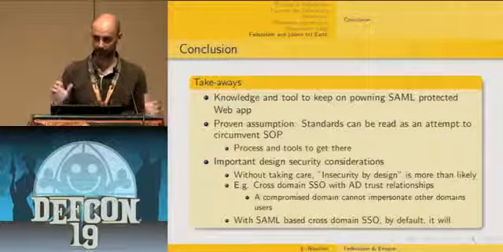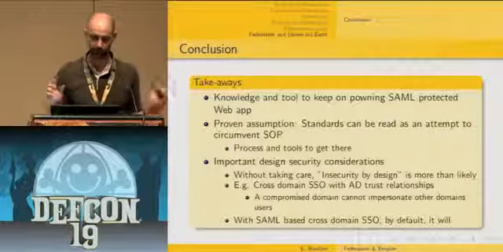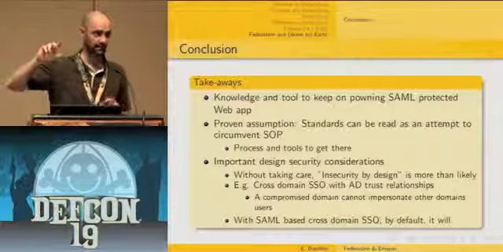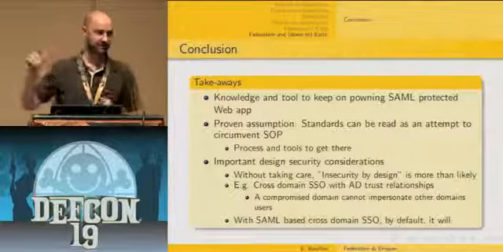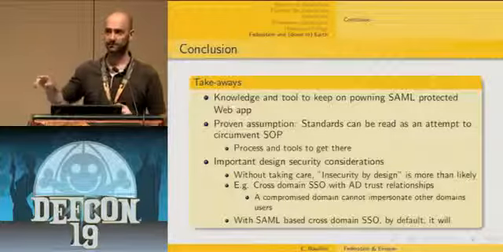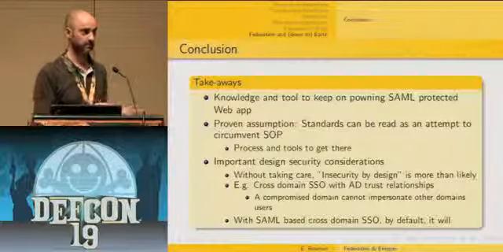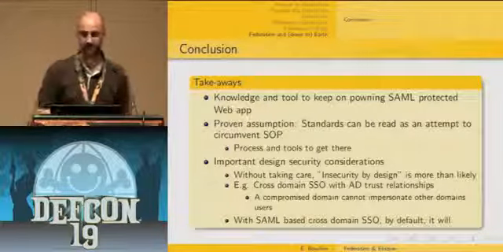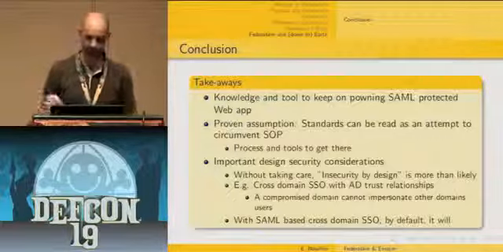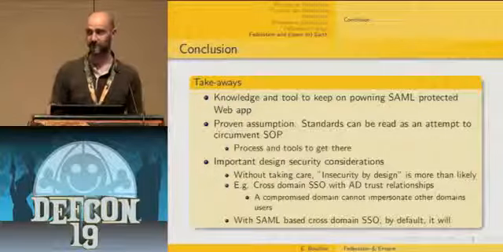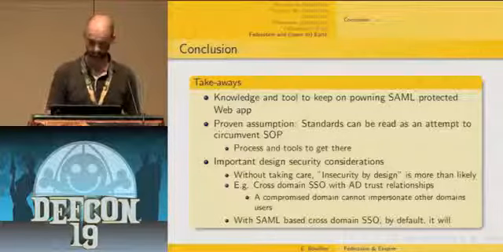Typically, when you have a cross-domain trust relationship with Active Directory, for instance, if one domain gets compromised, this domain cannot impersonate other domains' users. Whereas with a SAML indirect trust implementation, it's possible by default. So you need to take care of that. With SAML-based cross-domain SSO, by default, this kind of situation will occur.